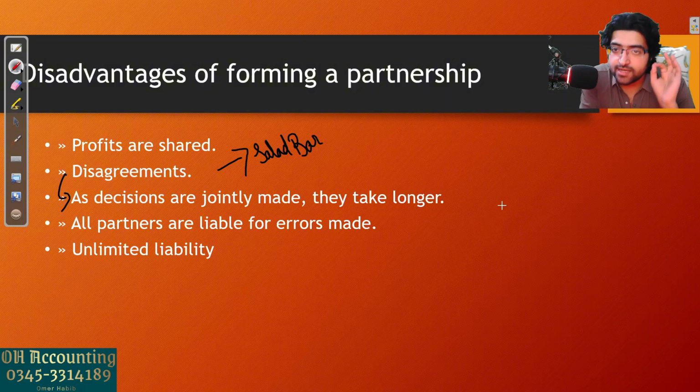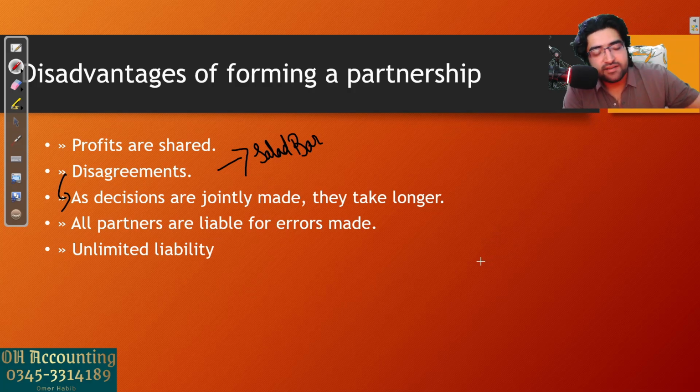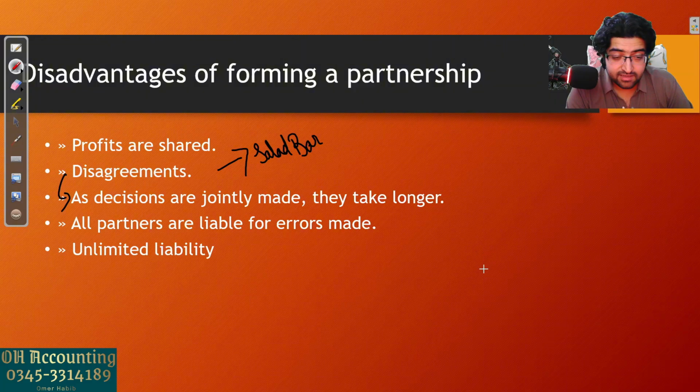Whereas when you were the single owner, it's in your hand. You wanted to set up a salad bar, you can set it up right away. Now you have to wait for all the partners to decide whether you want to set up a salad bar, and then decision making will take longer, right? Okay. All partners are liable for the errors made. Yes. Even if one partner makes any error, you will all have to bear the consequences of that error.